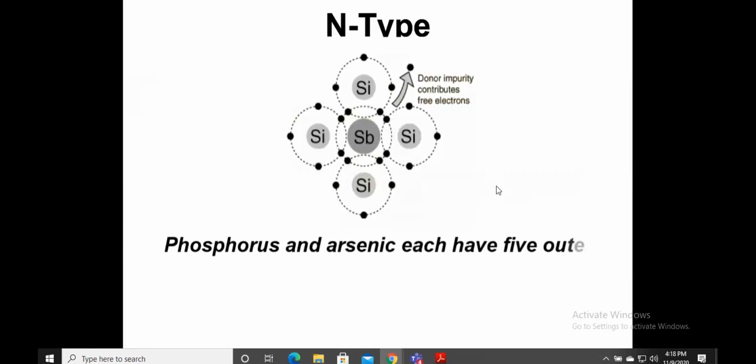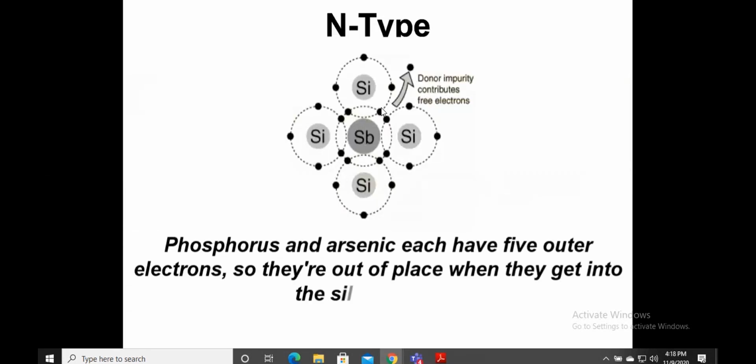All right. So as you can see here, previously in the previous case, there was an extra hole. How is a hole formed? A hole is formed when there is a missing electron. Now, as I told you earlier, all these silicons are mutually sharing their electrons. And when you introduce a particular item with one less electron, then there is a positive charge there. So that is a hole.